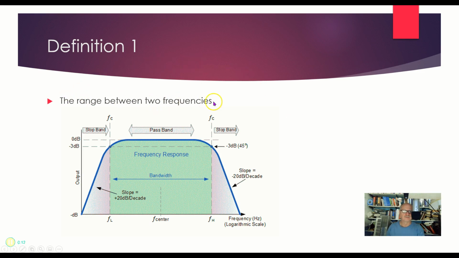One definition is the range between two frequencies. So here, if I've got a low frequency and a high frequency, I measure what frequencies are between them. So for example, the 5 gigahertz band, well, that's not really 5 gigahertz, right? It's a range from one lower set of gigahertz to a higher one, and I can work within that range of frequencies. So that's definition 1.